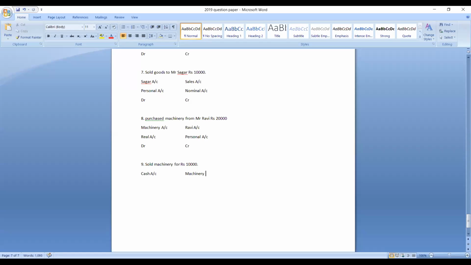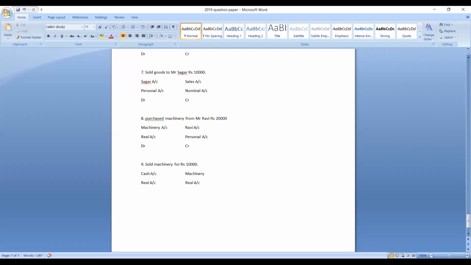Why will the sales account not come? Because here we are not selling goods, we are selling machinery. Machinery is an asset. So for assets, we are not supposed to use the terms purchases and sales. Understood? So the two accounts are cash account and machinery account. Cash account is which account? It is a real account. Machinery account is which account? It is a real account.